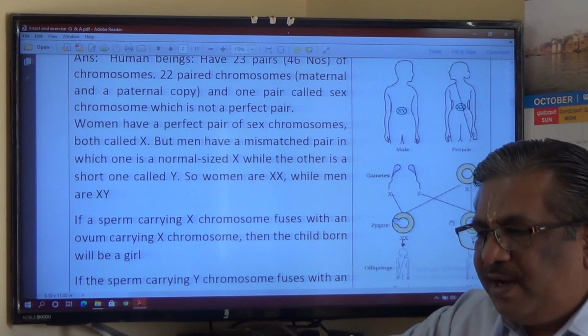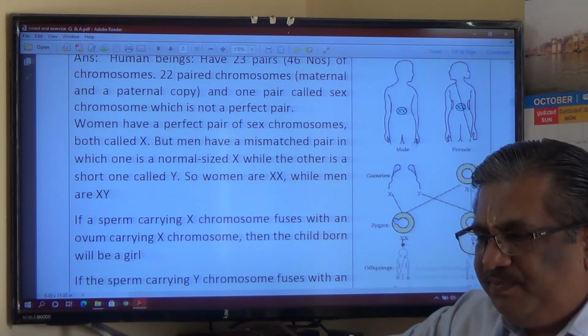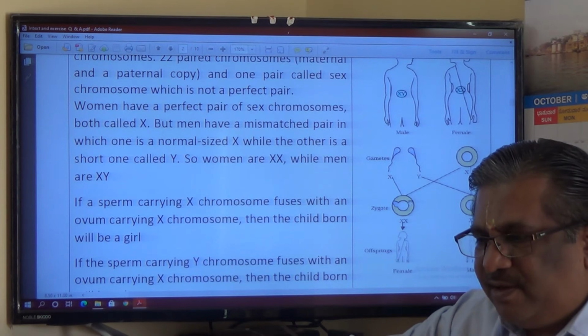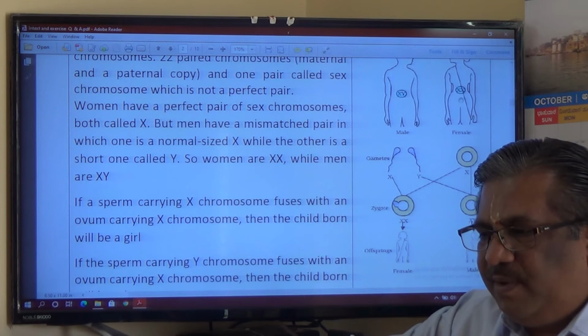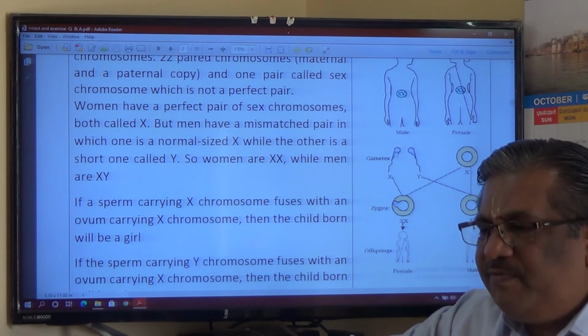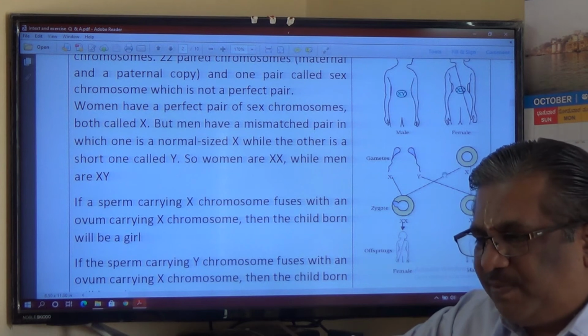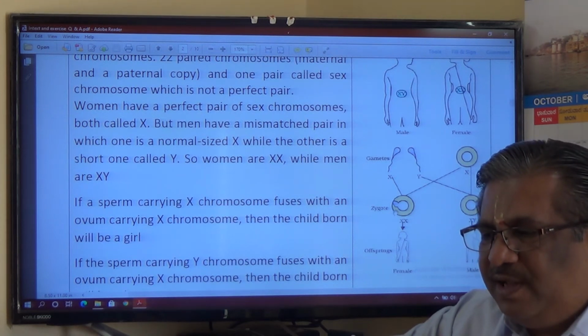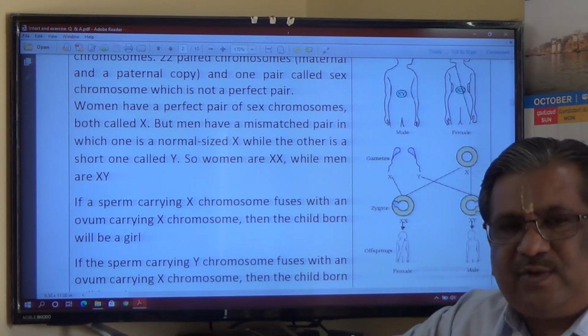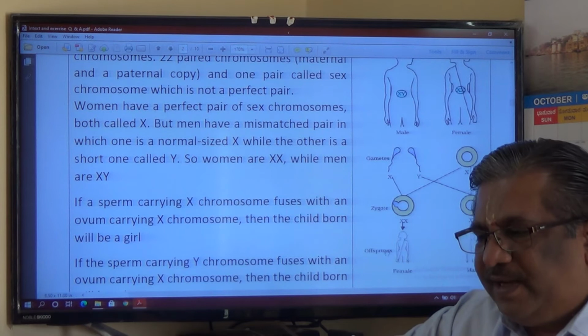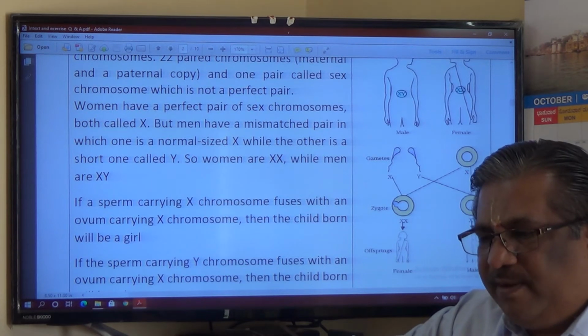So while writing parents, gametes, zygote, offspring: parents, male, female, XY, XX, gametes, Y and X. If possible, you draw the diagram of the sperms and egg here like this. It is the best way to represent. And for zygote formation, you need not show this diagram. You can simply write XX and XY with one circle. And finally offspring, baby girl, baby boy.